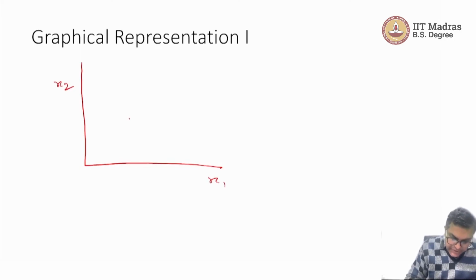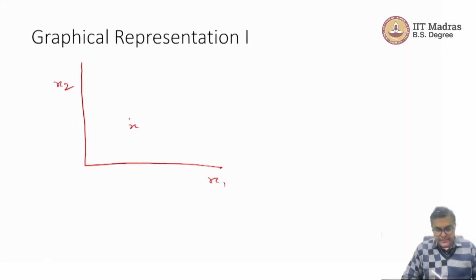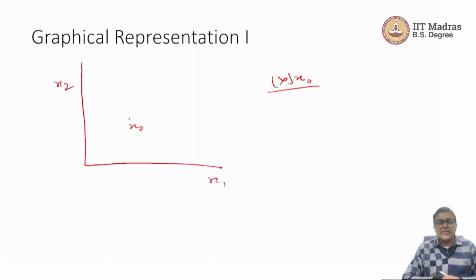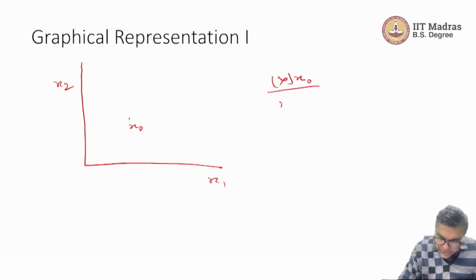So if we take a bundle, let us say here this bundle is x. Now any bundle x divides the whole consumption space into three parts. We can say one part is this, let us say x naught. It means it has all the bundles that you prefer to x naught. The second part would be x naught.